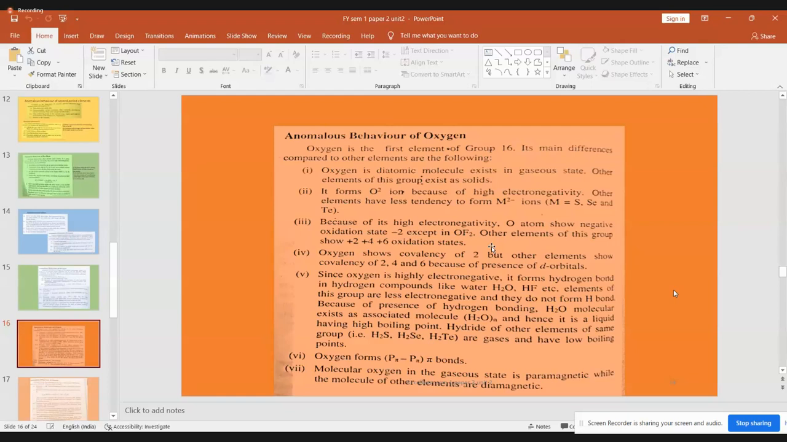So in that we have compared 4 different properties. Now the 5th property is, we all know oxygen is highly electronegative. Sulfur is not as electronegative as oxygen. Selenium, tellurium are not at all there. So electronegativity is most prominent or well pronounced in the first element of group 16, which is oxygen. Because of this high electronegativity, it has a tendency to form hydrogen bonds in compounds like water, H2O, and HF, hydrogen fluoride.